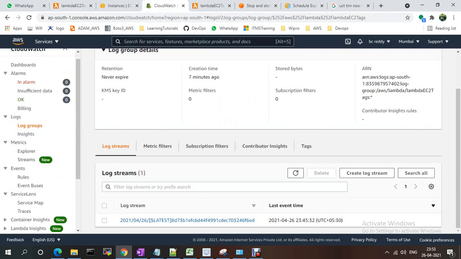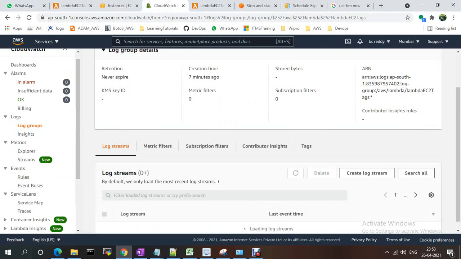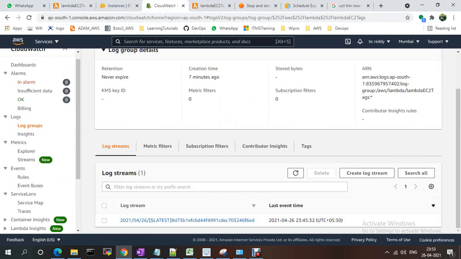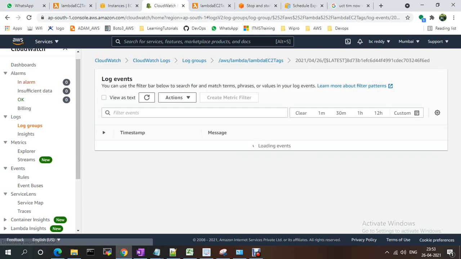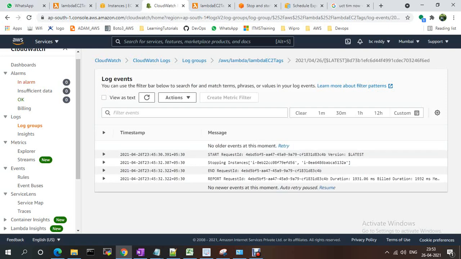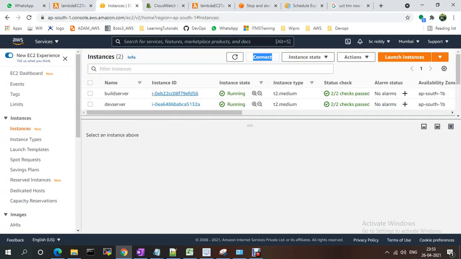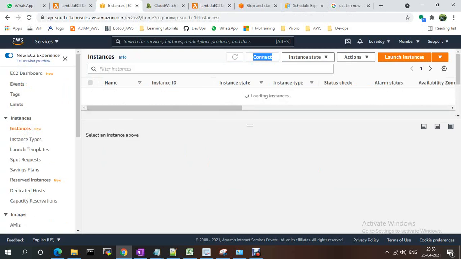Let's check the CloudWatch events at 23. It was to stop the instances. See, it is stopped. At the exact time, it stopped my instances.